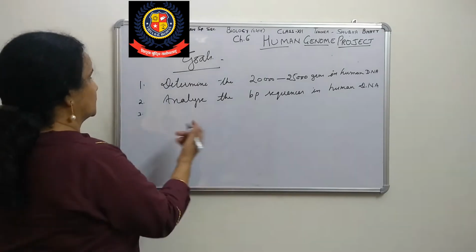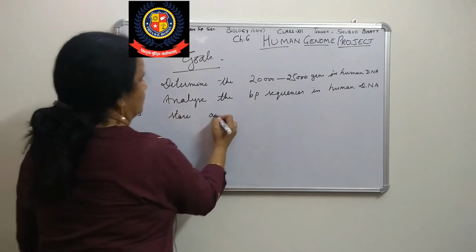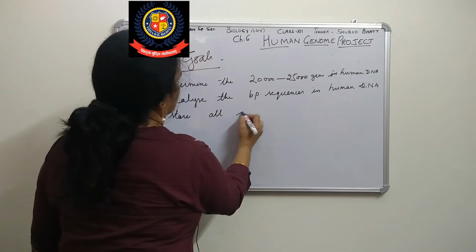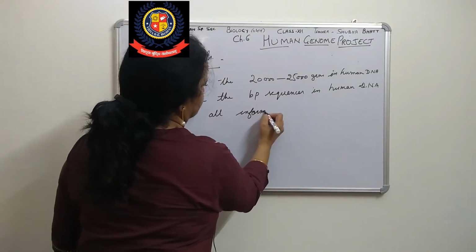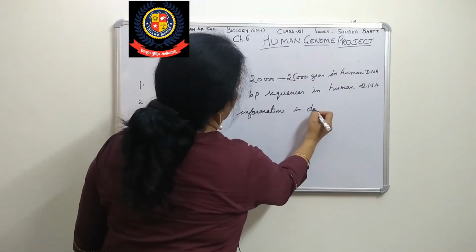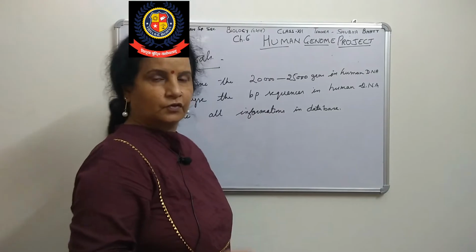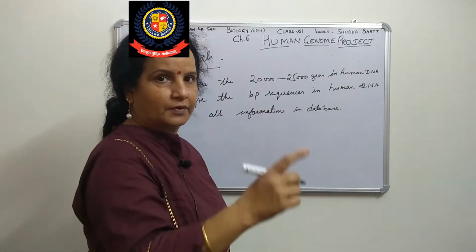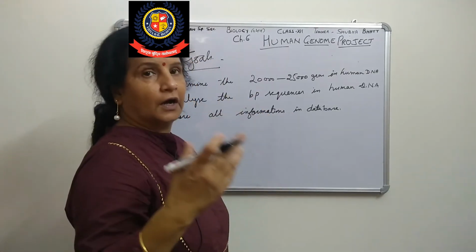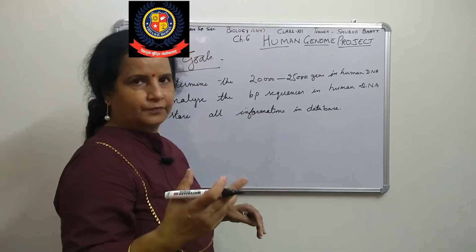database or in a computerized form, so we store all the data or information in a database. So we are developing a bioinformatics software where we can store all this database.